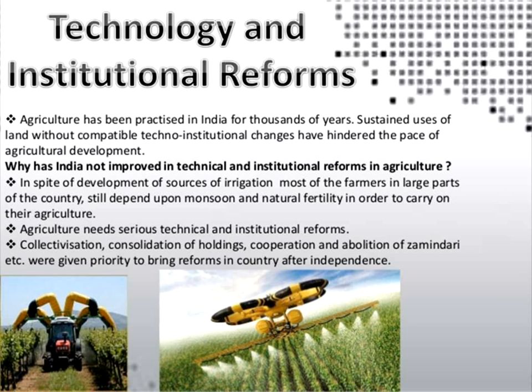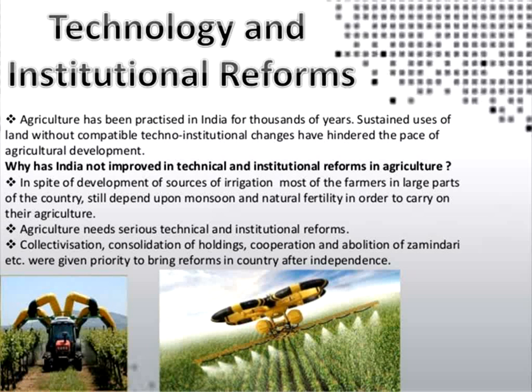If water is there, they can go for drip irrigation, but they do not know about the technology. There is a gap between the farmers and the government.